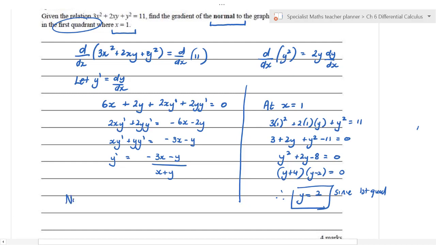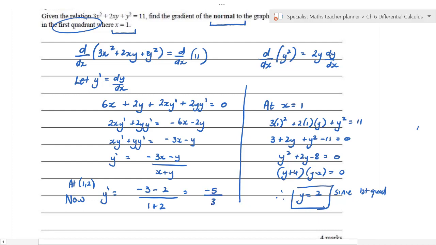So now what we can say is that at the point 1, 2, y dash is equal to minus 3 minus 2 over 1 plus 2, which is equal to minus 5 over 3.